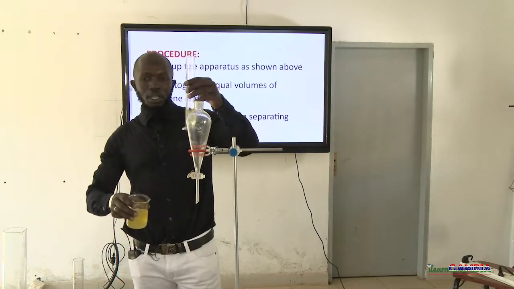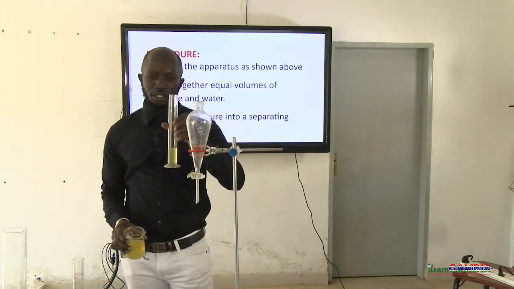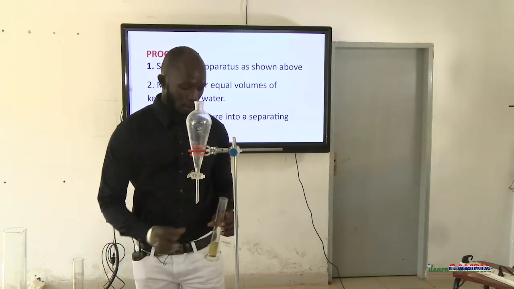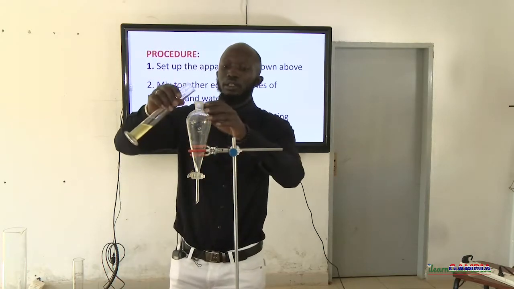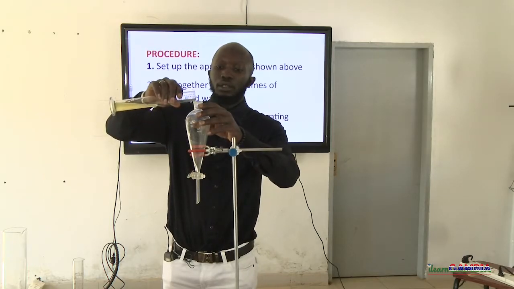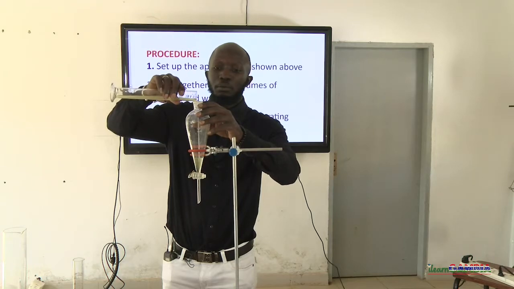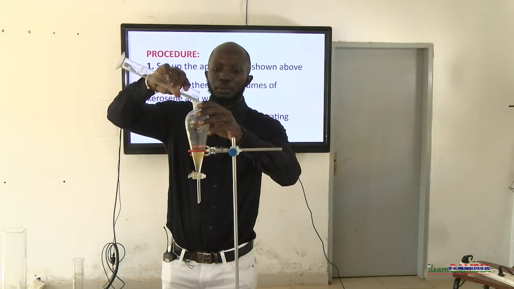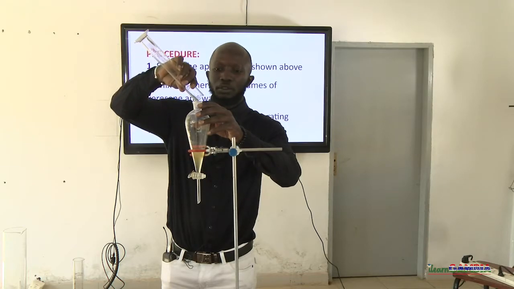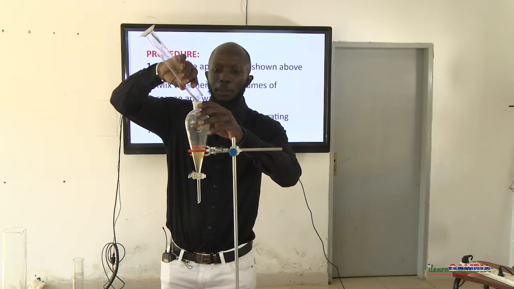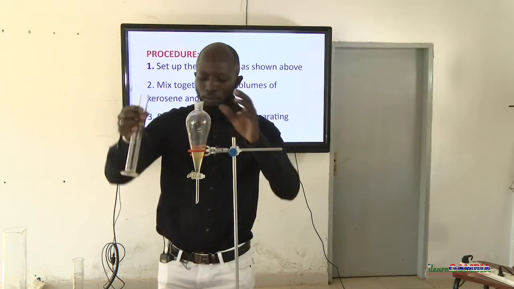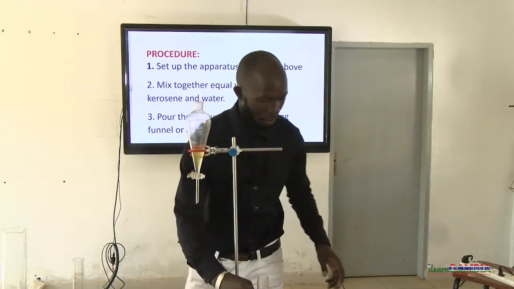Yeah, so that is 30 mils of vegetable oil. So what we do is we pour that in the separating funnel, gently and carefully. Okay.